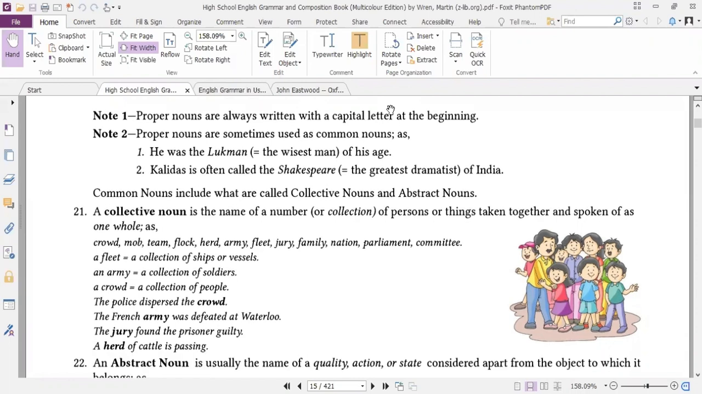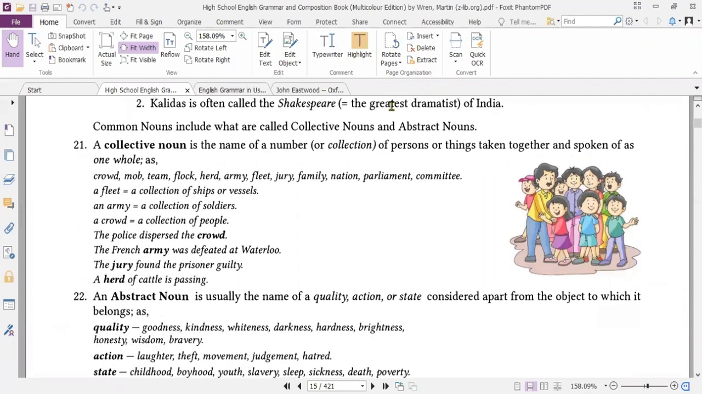You could see common nouns, as in 'he was the Luqman, the wisest of his age', and sometimes, but this is an exceptional condition. Common nouns include some kinds: collective and sometimes abstract nouns as well. We'll see what those abstract nouns are, but let's talk about collective first. Collective: group name. Group name such as class. Class is a group name.